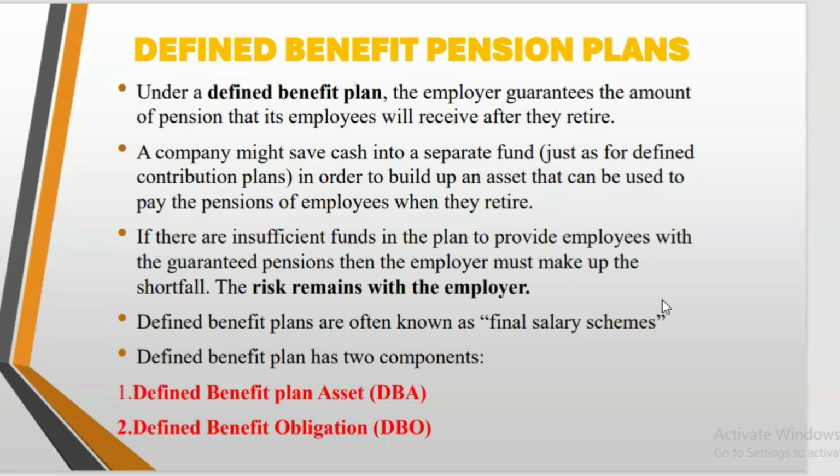And we said, once the entity is done paying that fixed amount, they don't have any legal or constructive obligation to pay further contributions if the fund does not hold enough assets to pay the employee benefits when the employee retires, right?